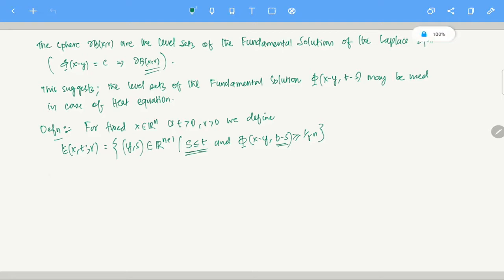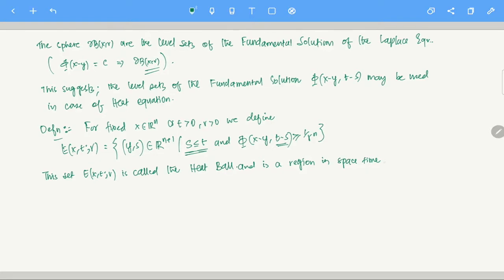So what is so special about this set? This set E of x, t, r is called the heat ball. Clear? It is a region in space time. If you look at it, can you guess what is the boundary of this particular set?